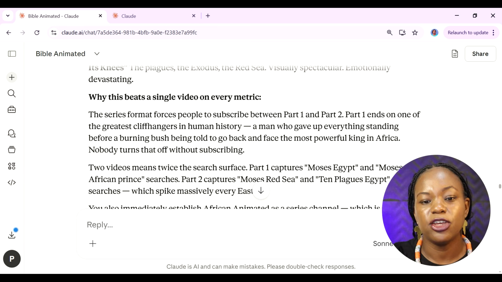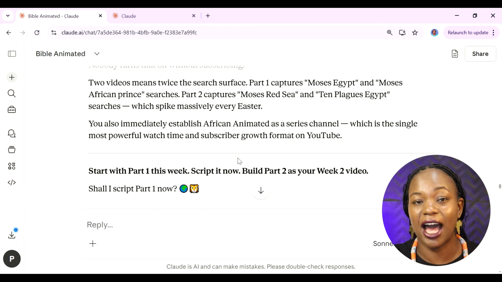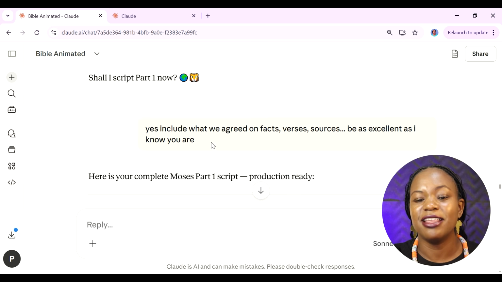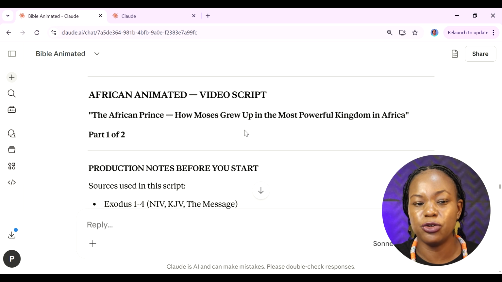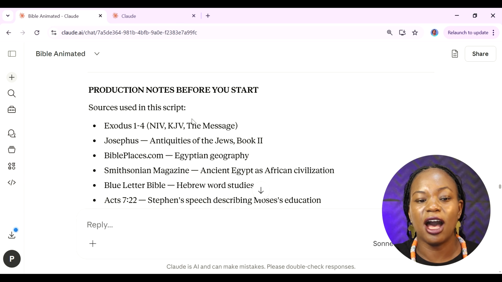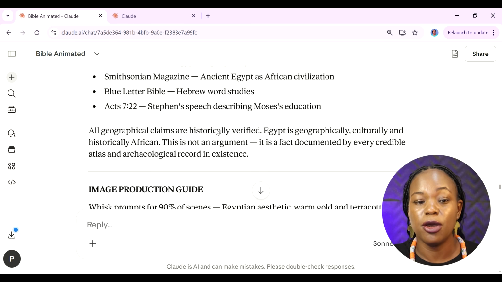But down here, you can see us now coming to doing the actual story of the script. I tell it to include the facts, the verses, the sources, and just to be excellent in the storytelling. And you can see my African animated video script here. So this is part 1 of the story that we're going to be doing. You can see it also gives me sources for the script and also the image production guide.